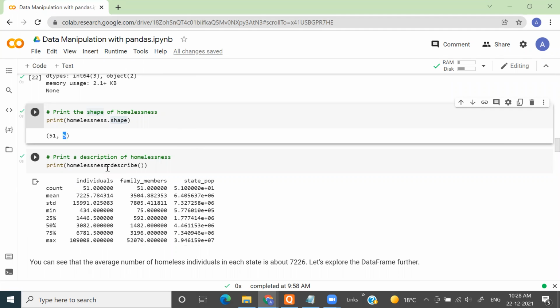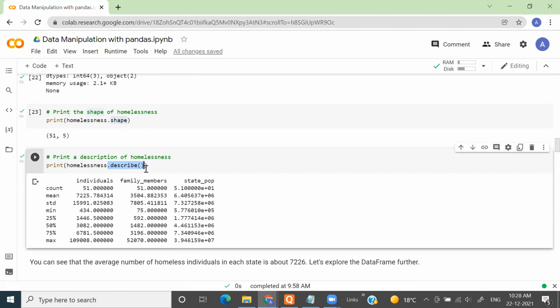For that, you need to use another method called describe. What describe does is give you the maximum value of each numerical column, the 75th percentile, the 50th percentile, that is the median, the 25th percentile, minimum value, standard deviation, mean, and count.